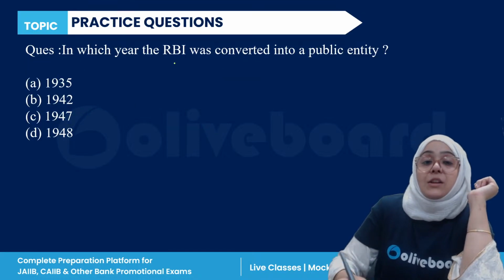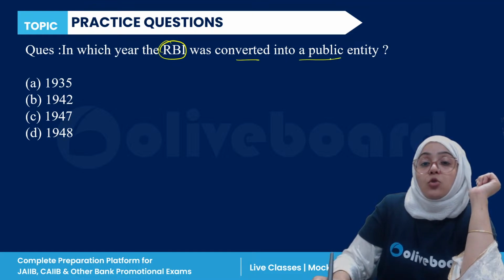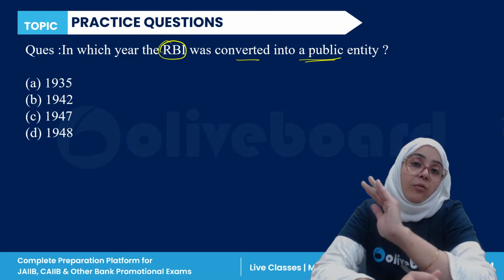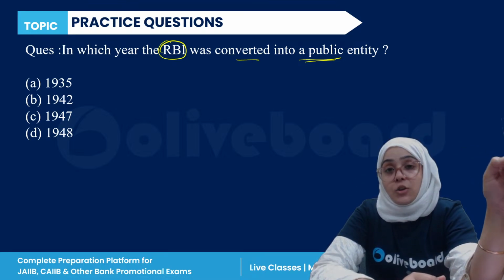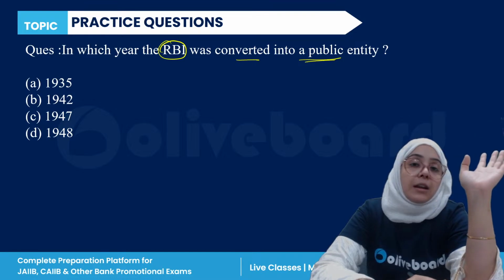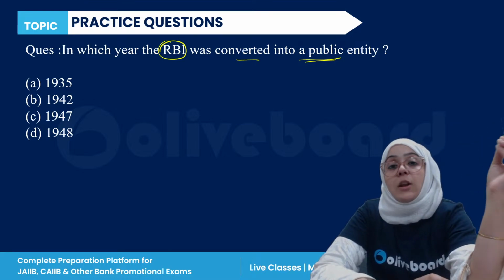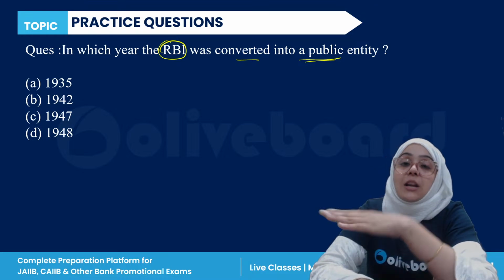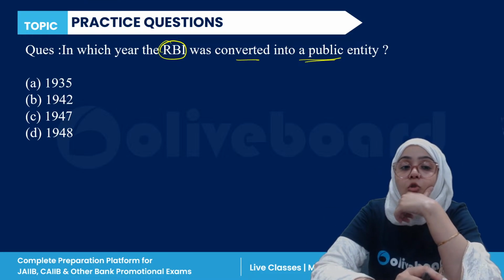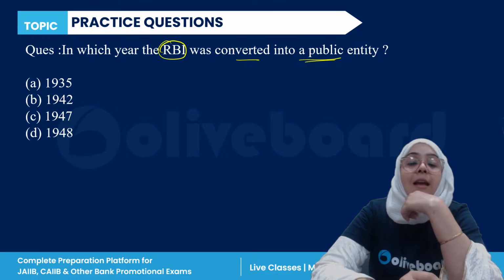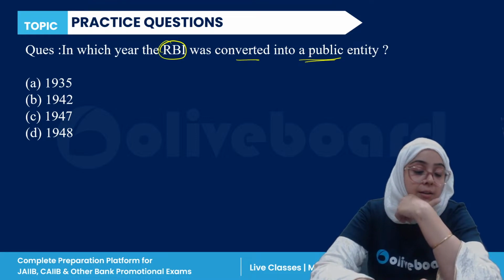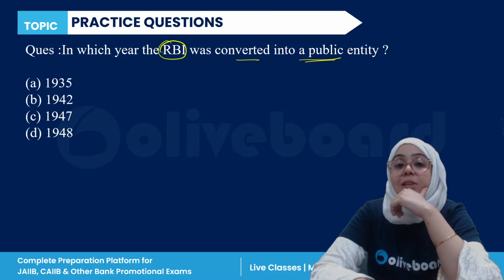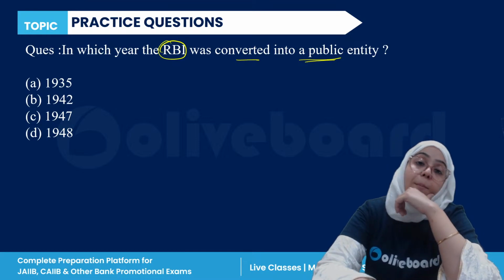Next. In which year was Reserve Bank of India converted into a public entity? Reserve Bank of India was actually established as a private sector bank with the extended function of regulating all other banks in India. It was a private sector bank, but it was a regulator of all other banks also. But in which year was it actually converted into a public entity? 1935, 42, 47 or 1948? Everyone, please answer this question.